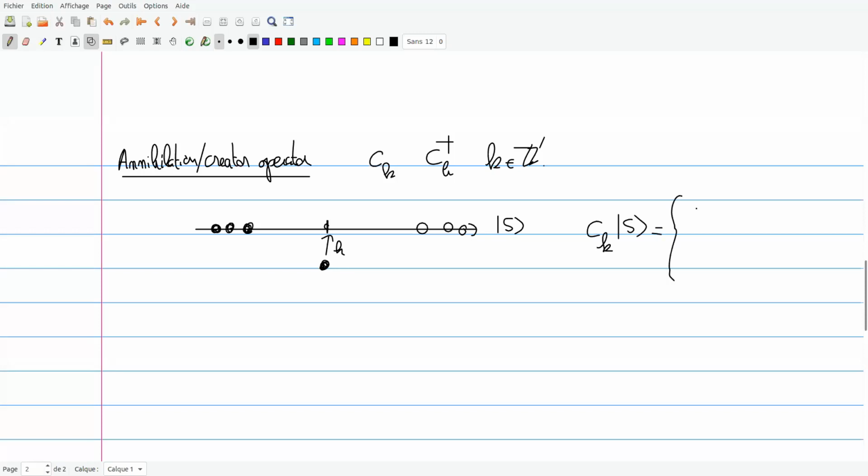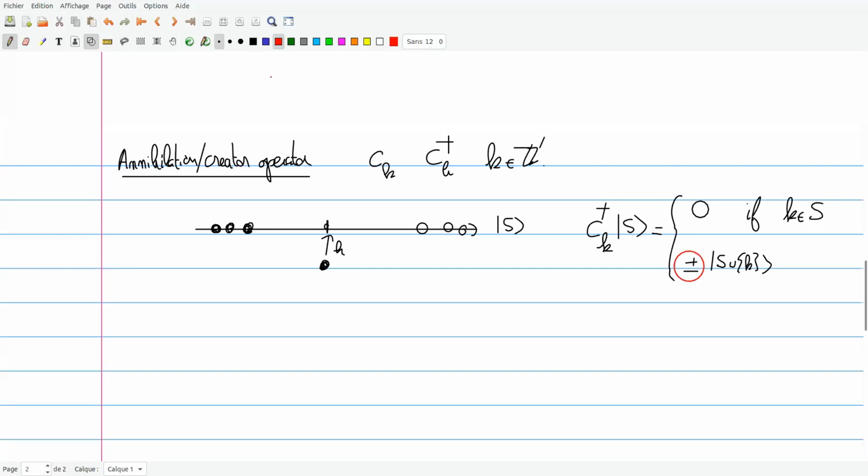Sorry, I'm trying to invert things. Actually this is the creation operator, so C dagger K. It's going to give 0 if K was already in the set S. That is, you attempt to add a particle where there was already one. And if not, then it's fine. You just make it. So I get the state S, and I'm adding a particle at position K. And I will do so with a plus or minus sign. And this sign is crucial.